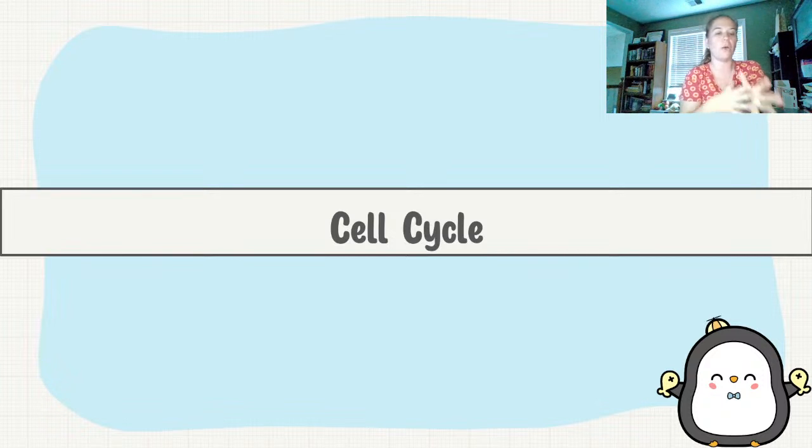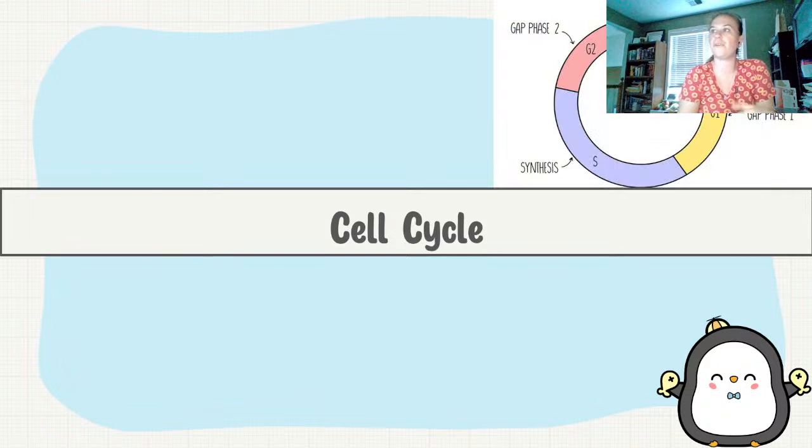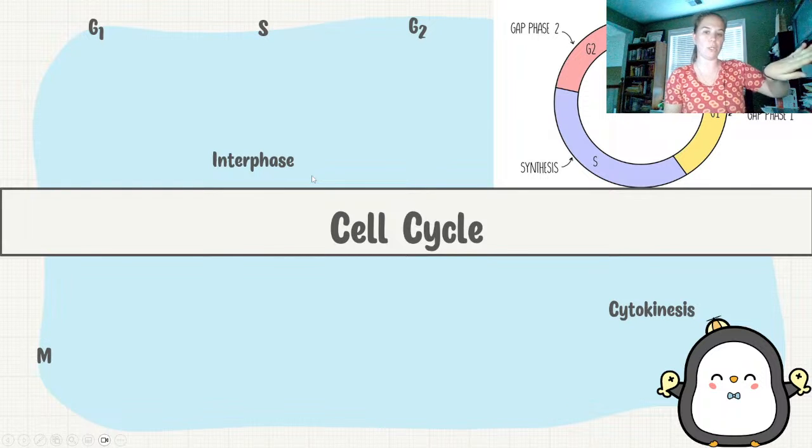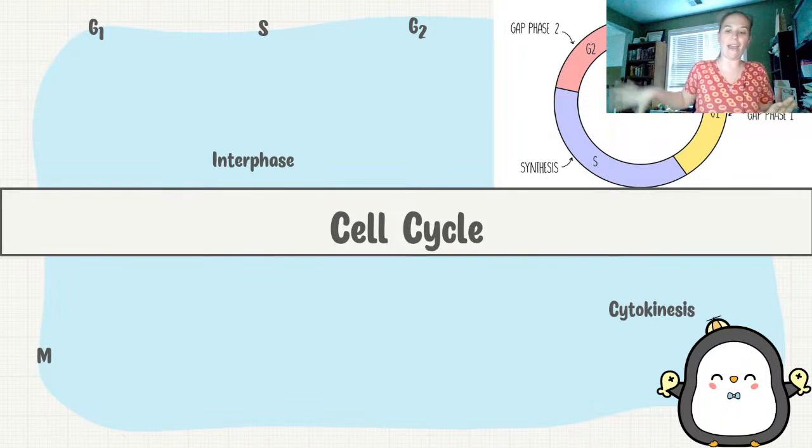So we need to talk about the cell cycle and what makes up that cell cycle. Here you can see the overall diagram of the cell cycle. You have G1, which is our gap. We've got the S phase, and then you see we have G2, which is our second gap, and then we of course have the M phase and cytokinesis. Okay, so interphase is going to be before mitosis, and cytokinesis is going to be after mitosis.